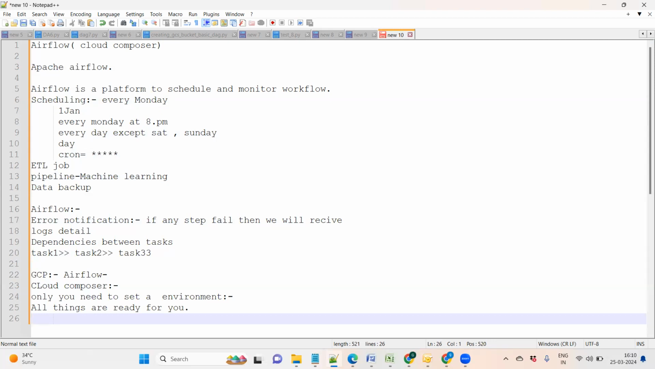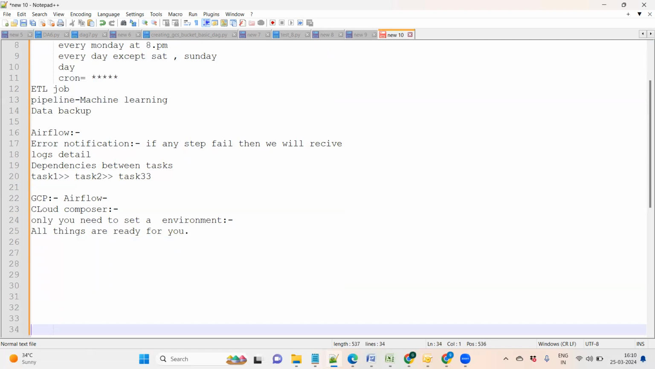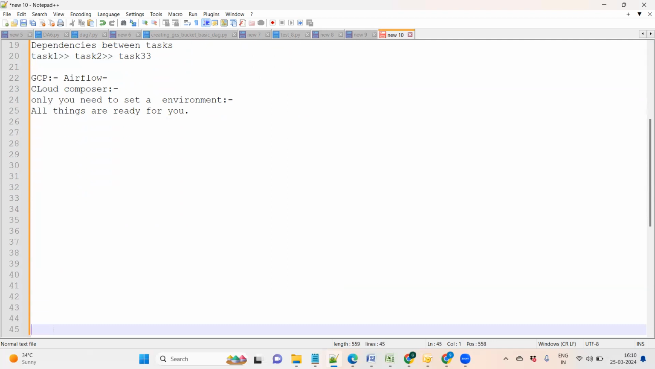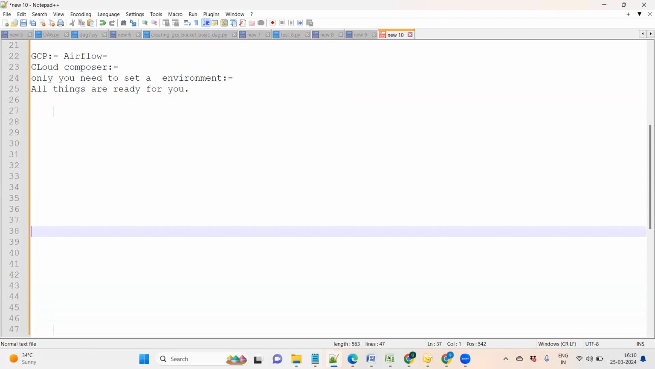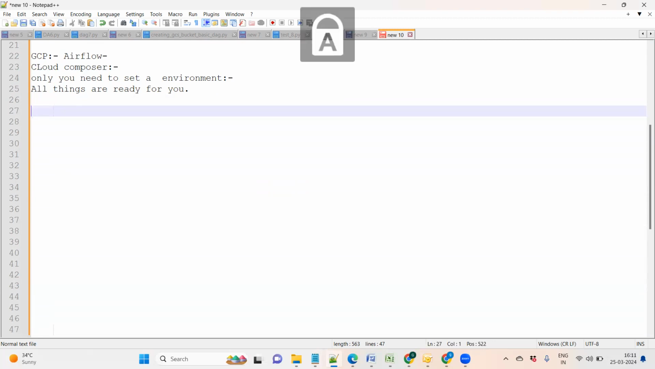Now, what are the main components of this? In Airflow, we generally write the DAG. What is a DAG? It is a directed acyclic graph. I will show you also how it is running in the background.